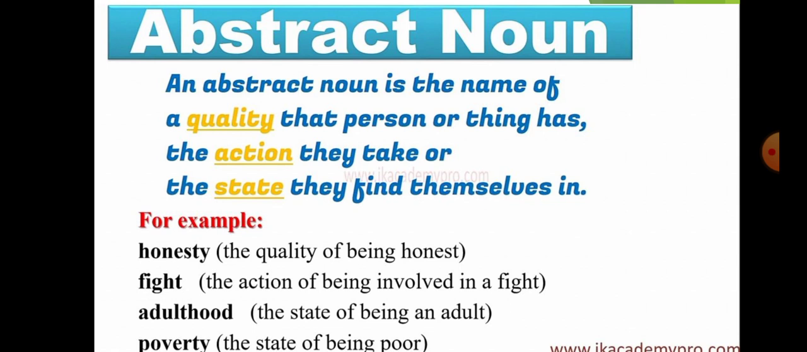Now in abstract noun, it tells us about the quality that a person has. For example, honesty, it is a quality that a person has and we cannot see honesty. So these things which cannot be seen, they are abstract. Or the action that a person takes or the state they find themselves in. These all states or these all qualities are called abstract nouns. For example, poverty, the state of being poor. Here, poverty is a state of being poor. That is why it is an abstract noun. Let us understand it clearly with the help of some examples.